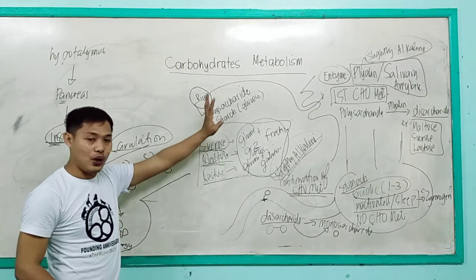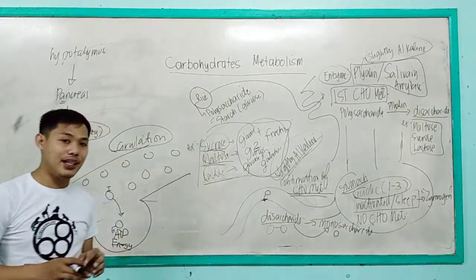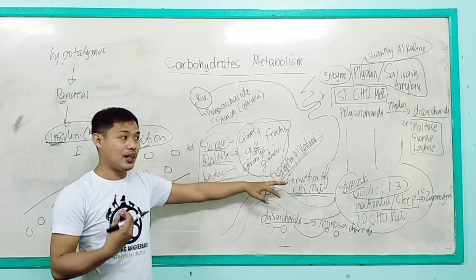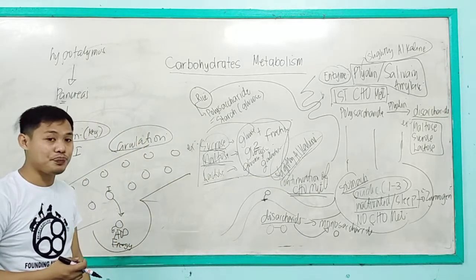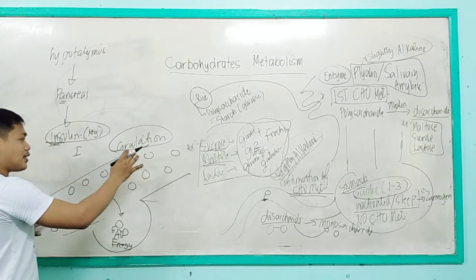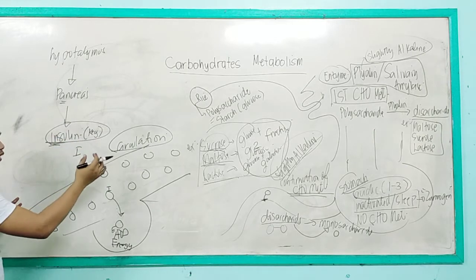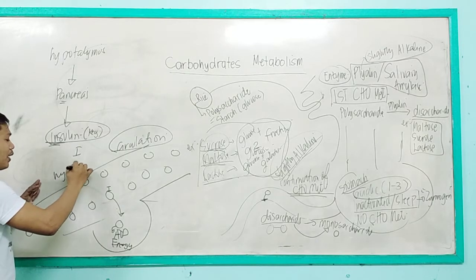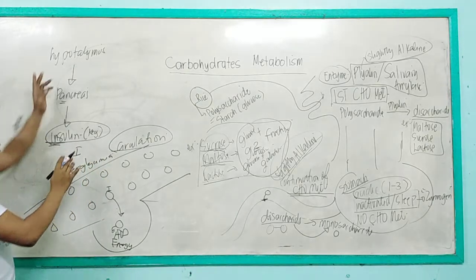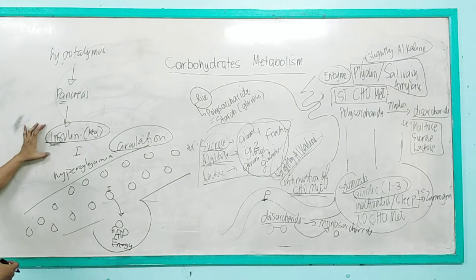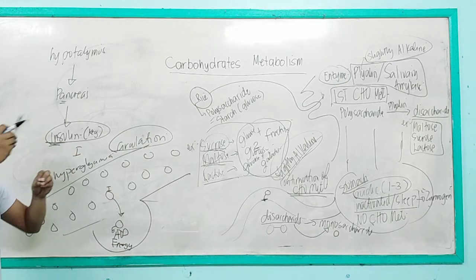Okay, so always remember that the first carbohydrate metabolism occurs in our mouth. The continuation of the carbohydrate metabolism occurs in the small intestine. It goes into the circulation. If there is an increased or significant value of glucose in the circulation, termed hyperglycemia, this will trigger the brain, particularly the hypothalamus, to control the pancreas to secrete insulin so that glucose can enter inside the cell.